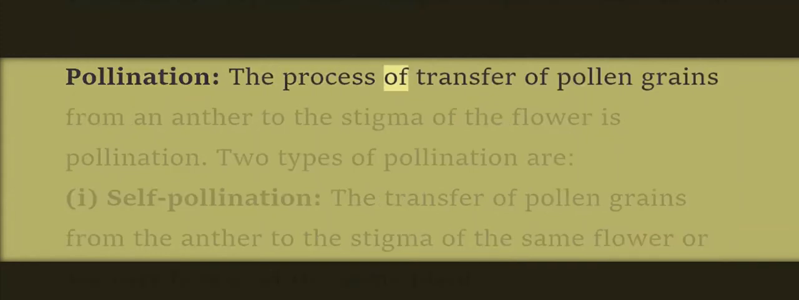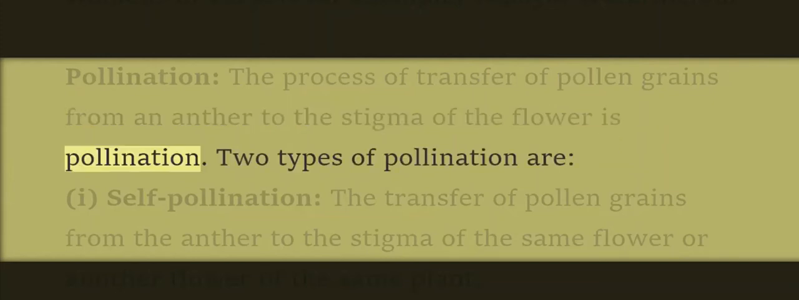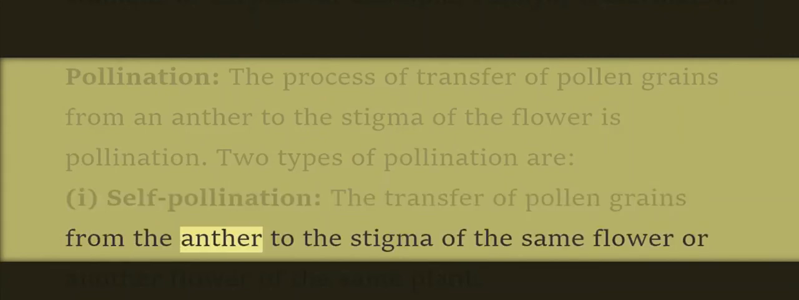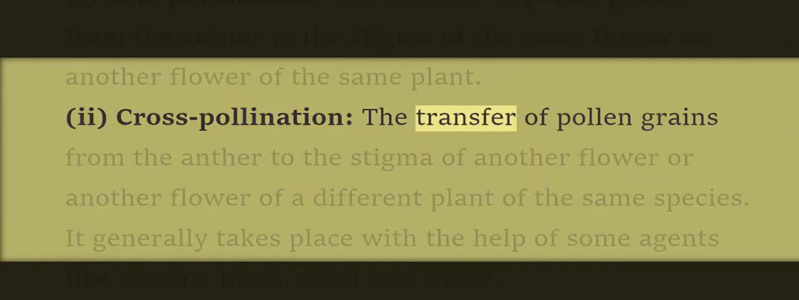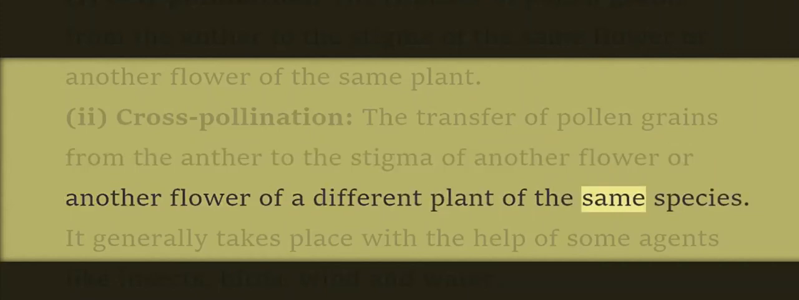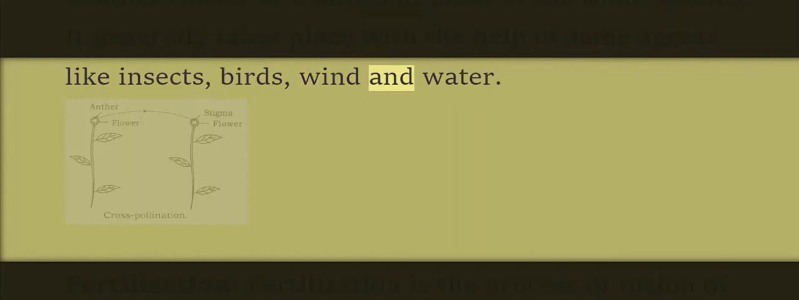Pollination. The process of transfer of pollen grains from an anther to the stigma of the flower is pollination. Two types of pollination are: 1. Self-pollination, the transfer of pollen grains from the anther to the stigma of the same flower or another flower of the same plant. 2. Cross-pollination, the transfer of pollen grains from the anther to the stigma of another flower of a different plant of the same species. It generally takes place with the help of some agents like insects, birds, wind, and water.